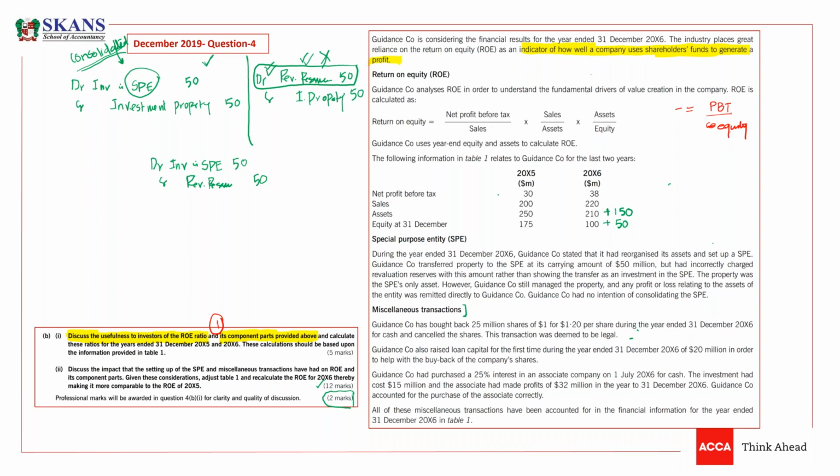So guys, important transaction, please listen carefully.